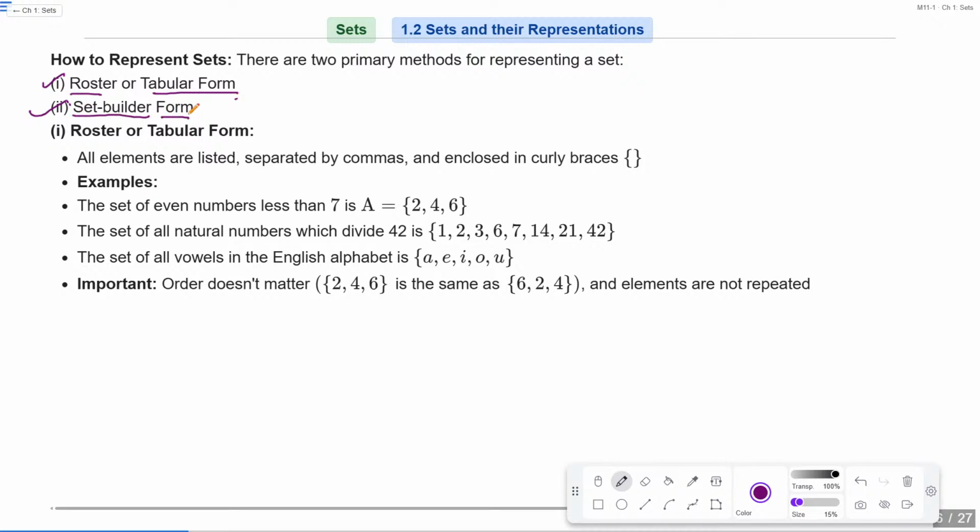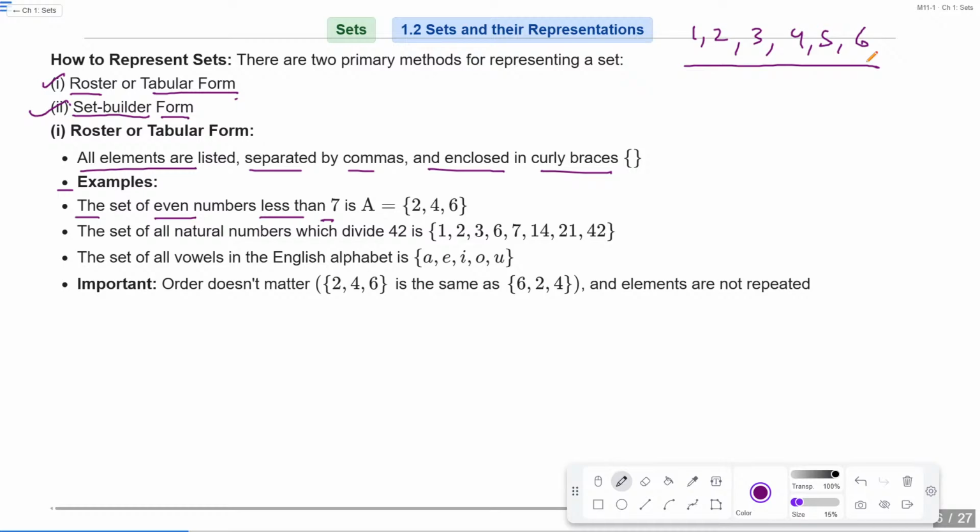तो रोस्टर फॉर्म में बेसिकली क्या होता है? आपके एलिमेंट्स होते हैं. Is that clear? जैसे कि all elements are listed and separated by commas and enclosed with curly brackets. जितने भी आपके एलिमेंट्स होते हैं, is that clear? Let's take an example, the set of even number less than 7. So it's basically a well defined collection. Means we have to take those number who are less than 7. It means 1, 2, 3, 4, 5 and 6. They are my elements. Okay.